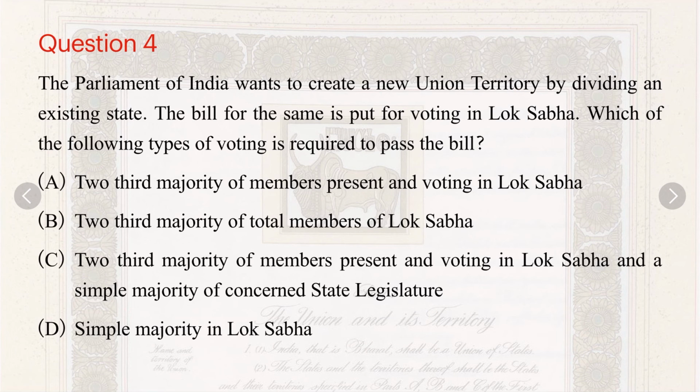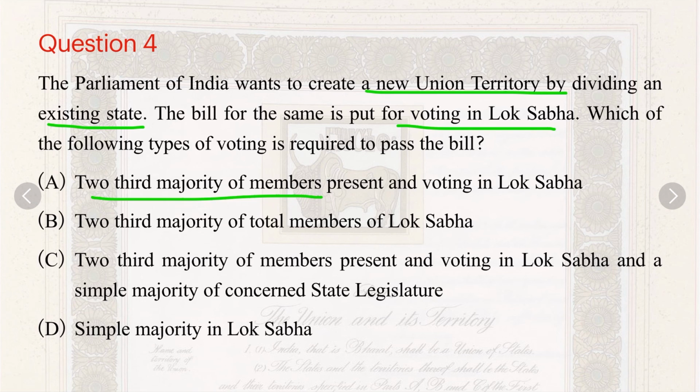Question number 4. The Parliament of India wants to create a new union territory by dividing an existing state. The bill for the same is put for voting in the Lok Sabha. Which of the following types of voting is required to pass the bill? Four options have been given.